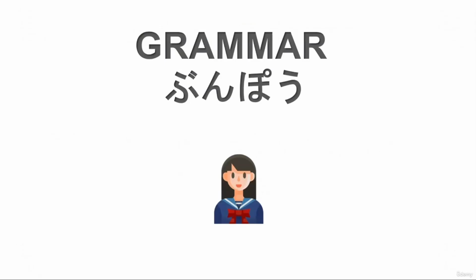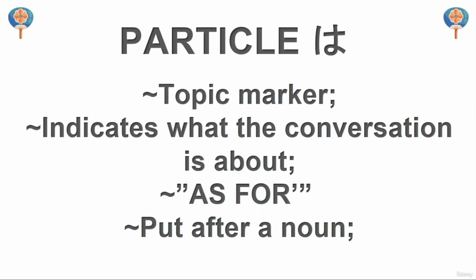And grammar in Japanese is bunpo. Very good. The first thing that we will learn today is particle wa. As you can see, we write it as hiragana ha, but we pronounce it as a particle as wa. Very good. So what is particle wa?